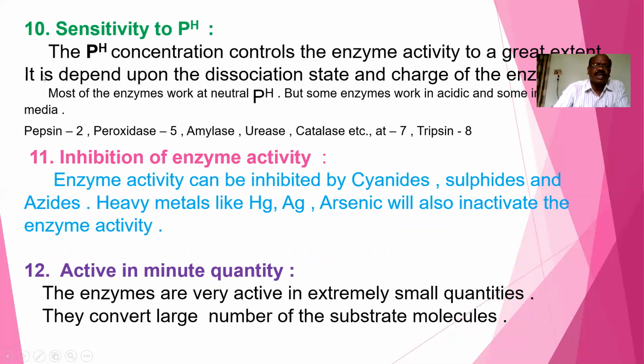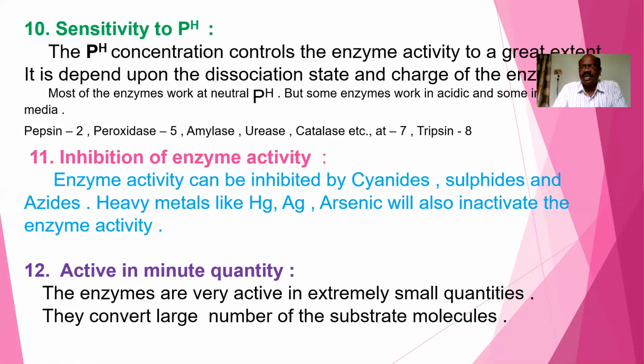Now the next property, sensitivity to pH. The pH is the hydrogen ion concentration. The pH controls the enzyme activity to a great extent. It depends upon the dissociation state and charge of the enzyme. Most enzymes work at neutral pH, that is 7.